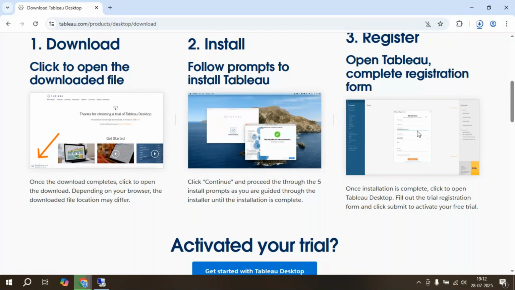First we have to download the Tableau exe file. After downloading, in the .exe file we have the software. That software we have to install. Okay.